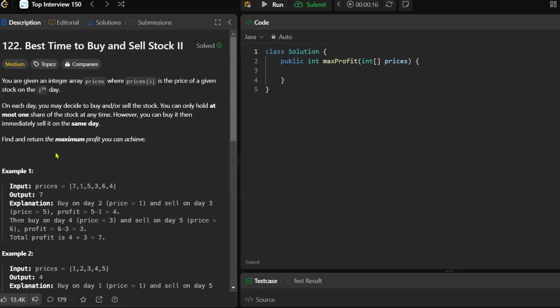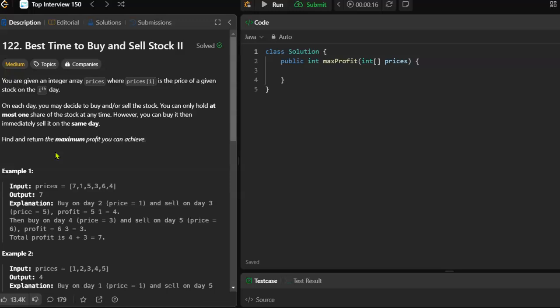It's just a wash, but maybe they meant to say you can sell it and then buy it back on the same day. The problem from yesterday is just you can buy once and you can sell once. On this one, you can buy and sell as much as you want, but you can only hold one share at a time. Find and return the maximum profit that you can achieve.